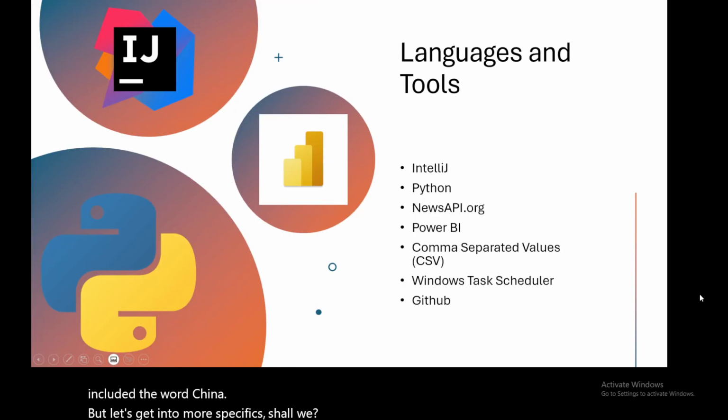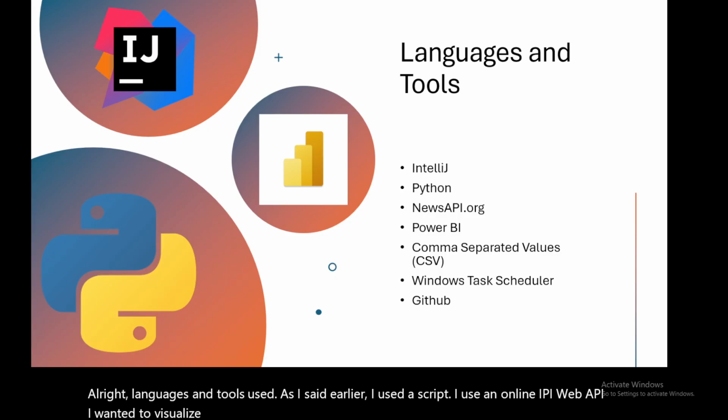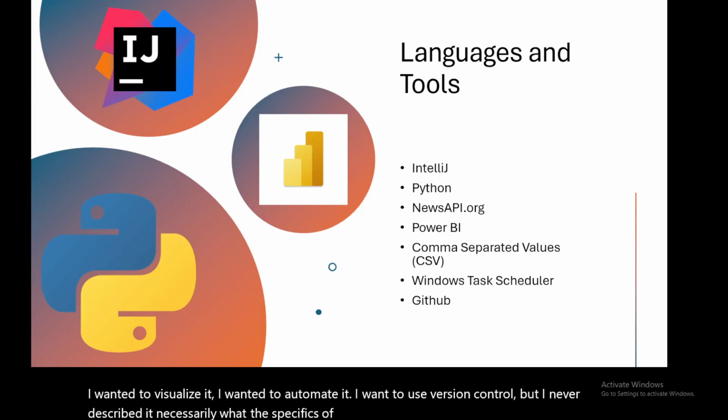All right, languages and tools used. As I said earlier, I used a script. I used an online web API. I wanted to visualize it. I wanted to automate it. I wanted to use version control. But I never described what the specifics of that entailed. So let's get into that.